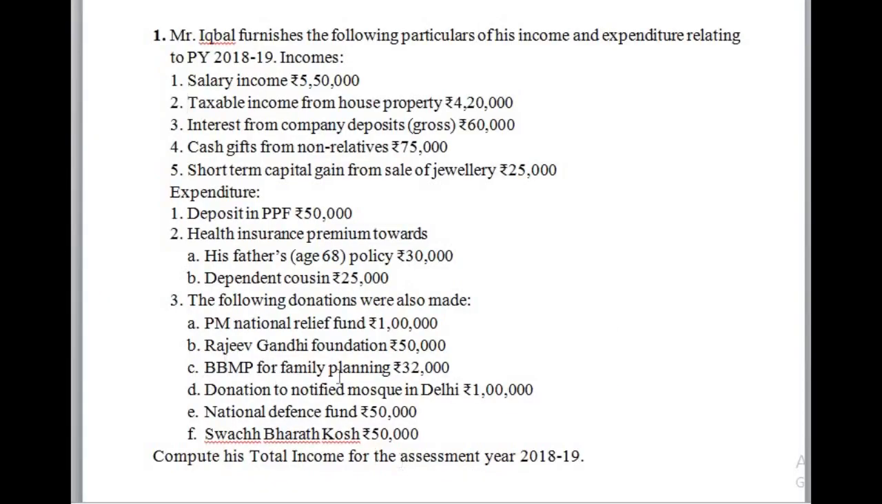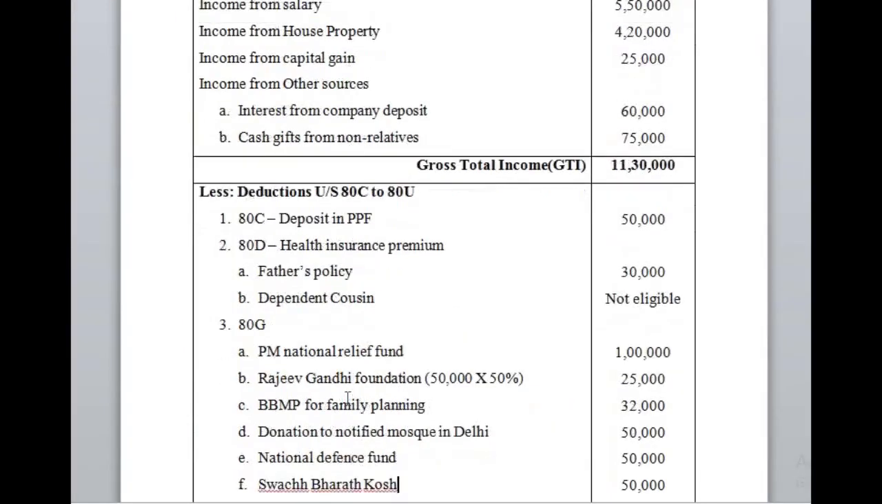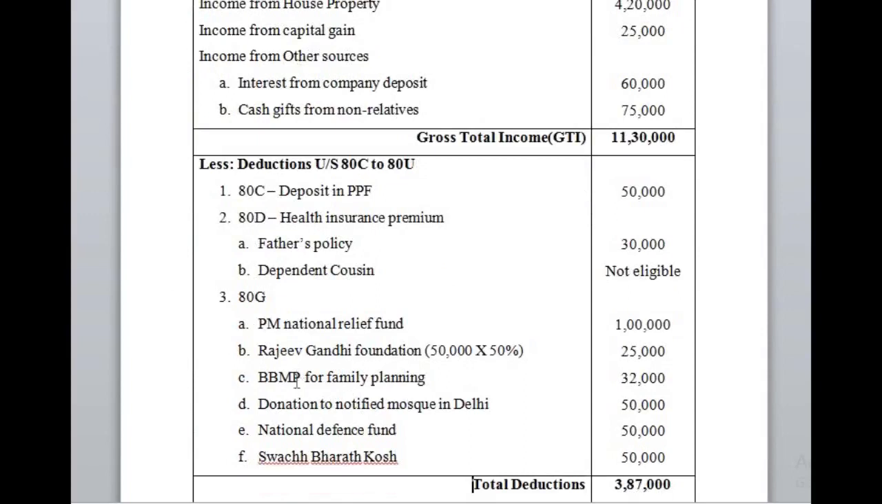The next, BBMP for family planning, rupees 32,000. It is deductible under section 80G, but it should be under the comparison of 10% of adjusted gross total income, because for donations made to any institutions, universities, associations, government or companies, or to local authorities for the purpose of promoting family planning, it is a 100% deduction with the maximum limit of 10% of adjusted gross total income.